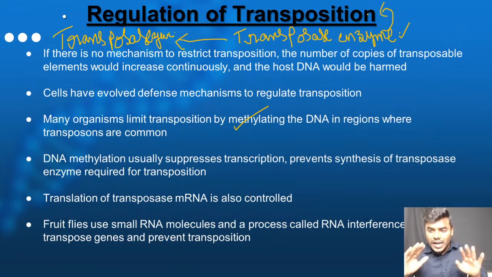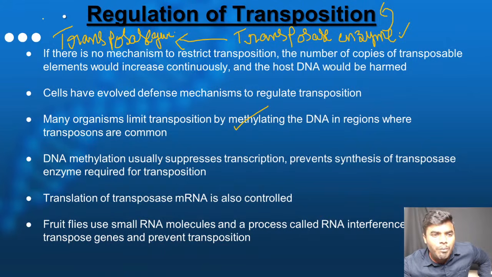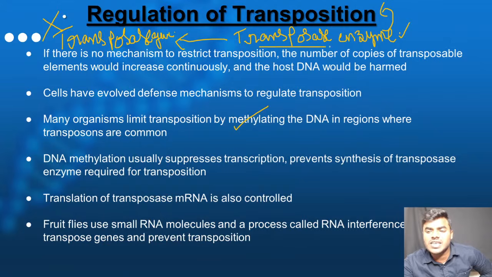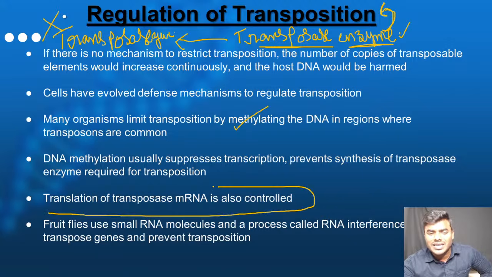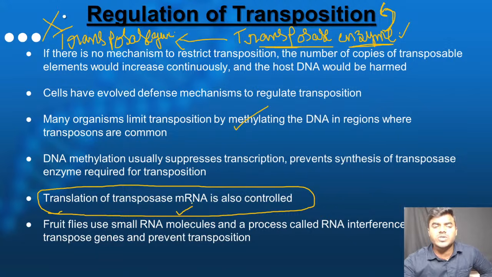Now what is my goal? My goal is to stop the transposition. Simple point. How can I stop? For example, if I block the transposase gene, every student remember, do you think the transposase enzyme can be synthesized? No way. If there is no transposase enzyme, do you think transposition will occur? No way. So the very simple point is, we have to block the transcription and translation of the transposase mRNA. Such a simple step it is.